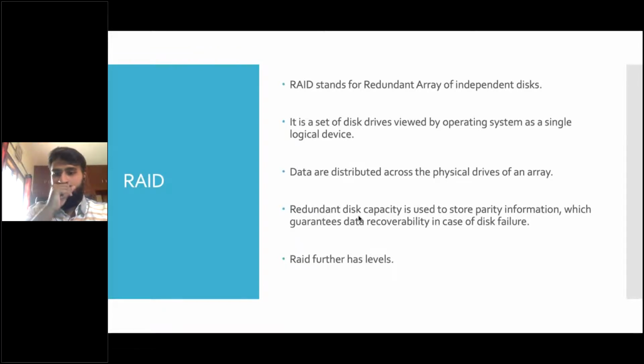So the use of a parity is that you can achieve data recoverability in case of a disk failure. Let's say there are a lot of hard disks you have, and you lose data inside that. If you have applied RAID on top of your disk, you can retrieve that data by performing some mathematical operations. So RAID does not have just one level, it has multiple levels. We'll look at what those levels are.